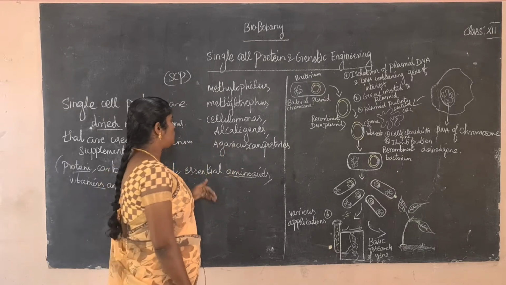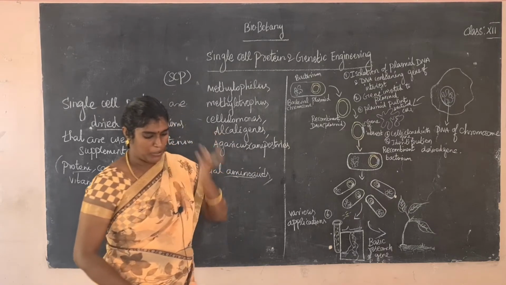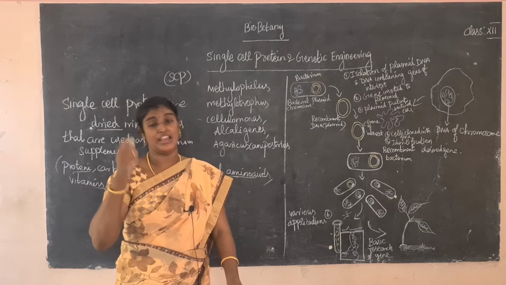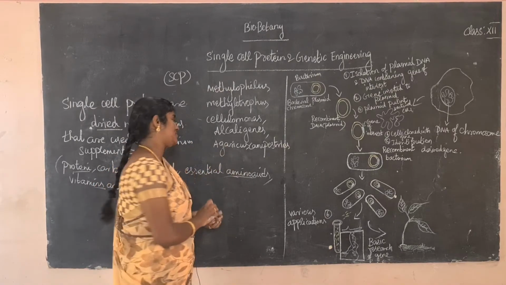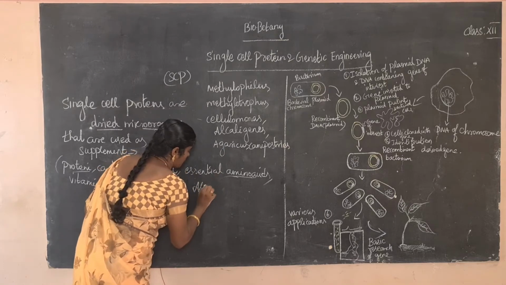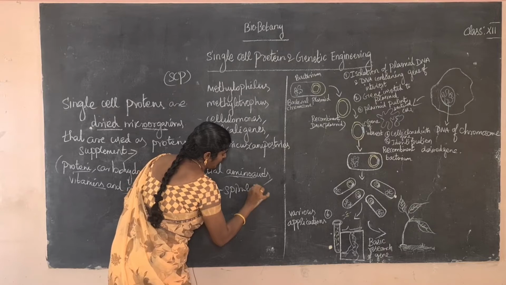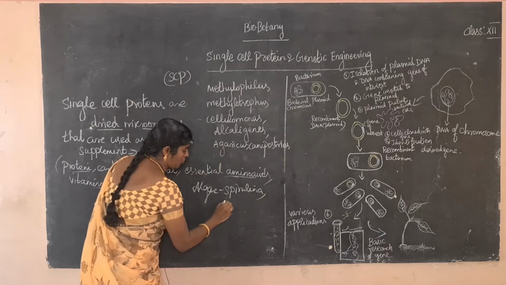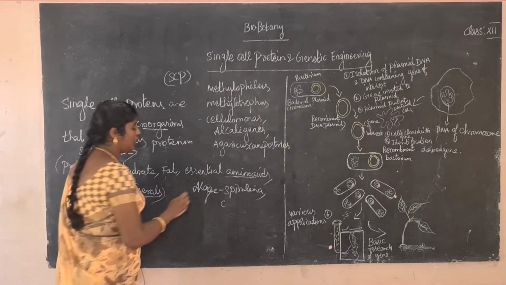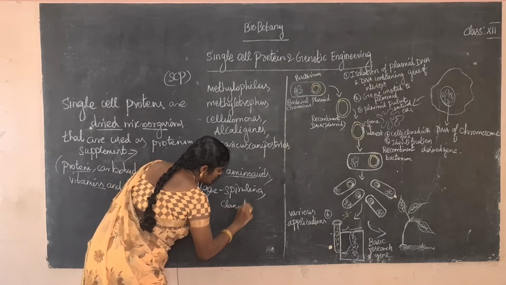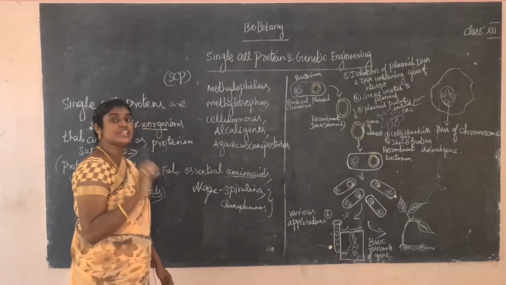Next one, Agaricus campestris. That is a fungus. Some algae, Spirulina and Chlamydomonas. What are the algae used? Spirulina, and next, Chlamydomonas. Chlamydomonas is a unicellular alga, you already know. Some of the algae are used as single cell protein.